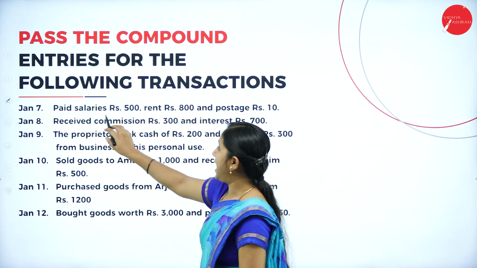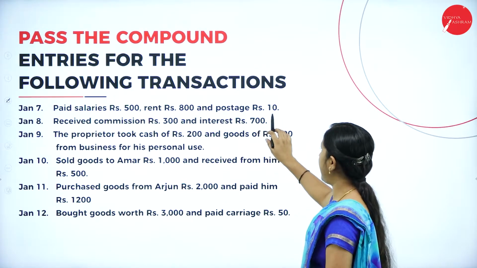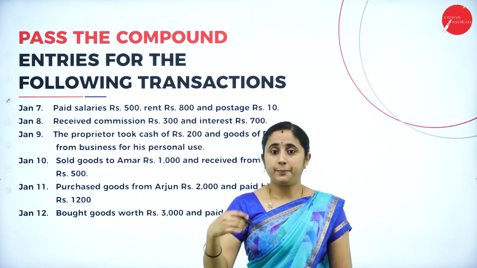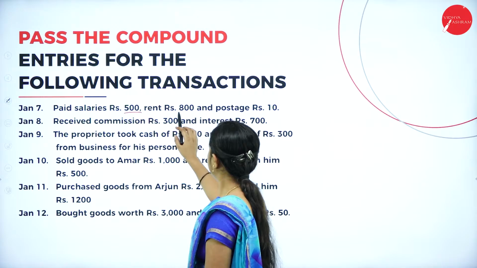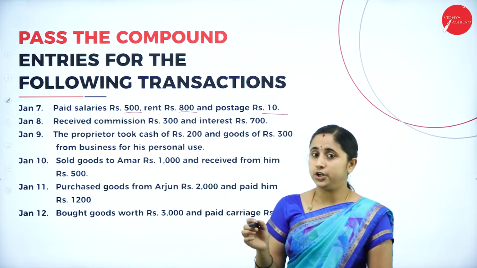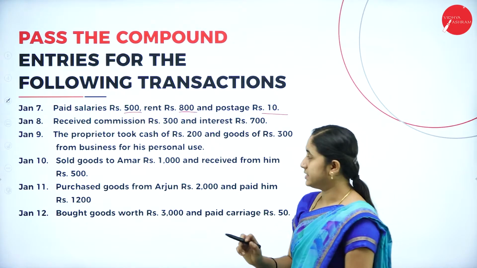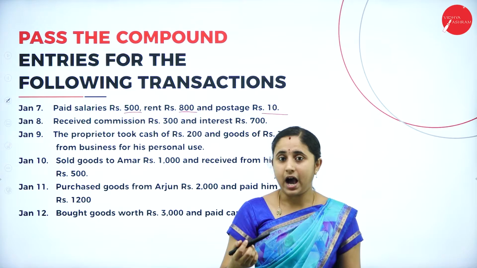Next, paid salaries of rupees 500, rent 800 and postage 10. You are paying, so it is an expense. Salary, rent and postage is an expense. When you are paying, cash is going out.